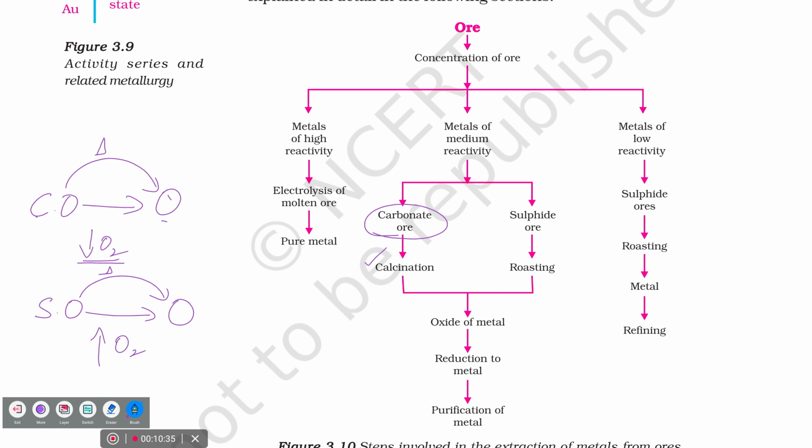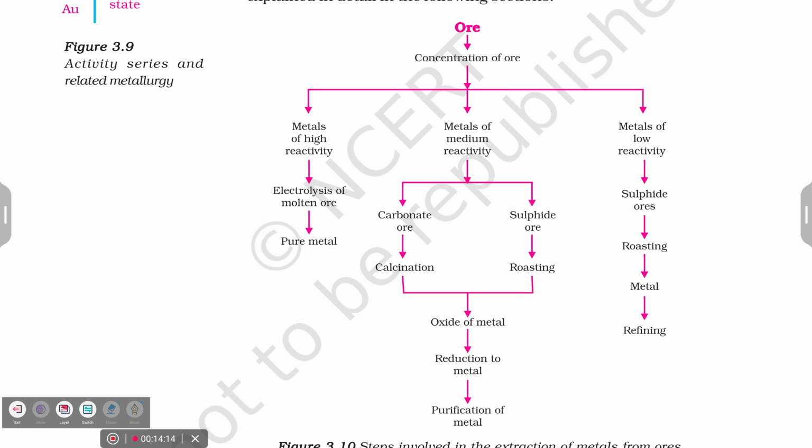Sit down now. Say the definition for calcination: carbonate ore heated strongly in a limited supply of oxygen. Next one: sulfide ore is converted into oxide by heating strongly, which is known as roasting. What do you call that one? Roasting. Any doubt in the definition? Now both ores will be converted into oxide.